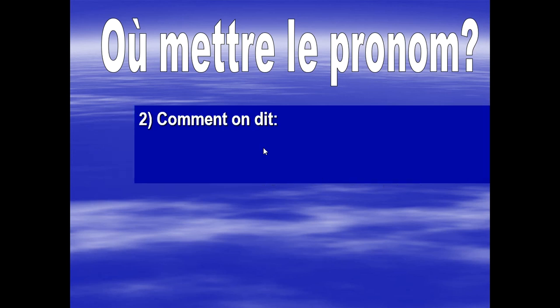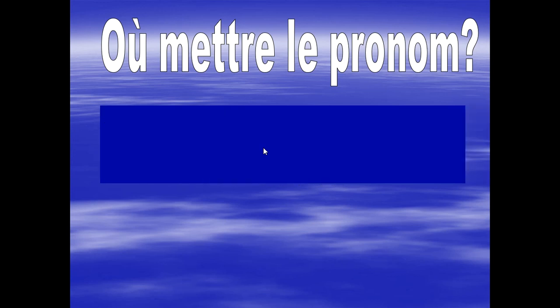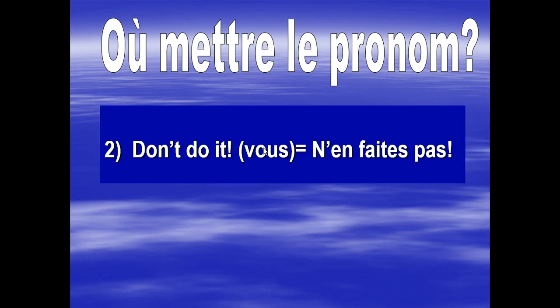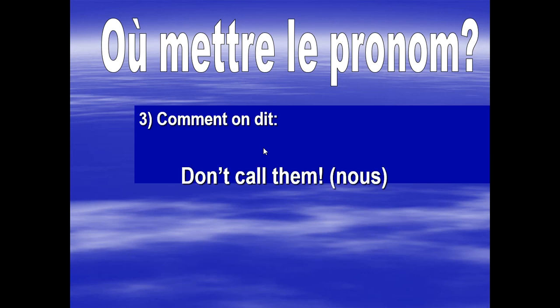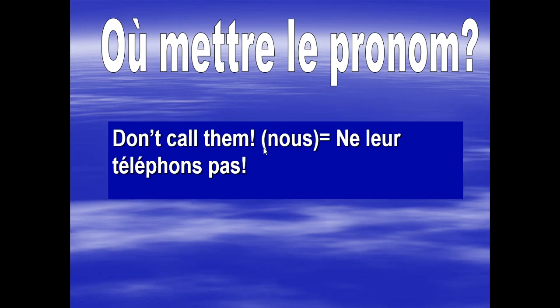Okay, on your sheet, now that you know the rule for negative, try to write down the answer underneath the box that says don't do it. La réponse est n'en faites pas. Okay, et numéro 3, comment on dit don't call them? La réponse est ne leur téléphonons pas.